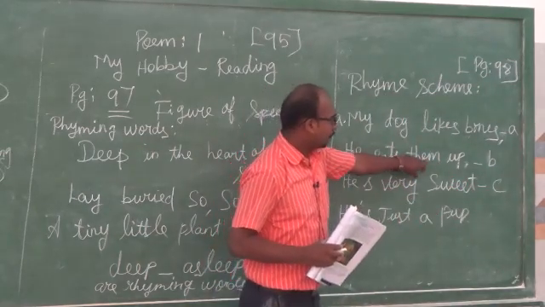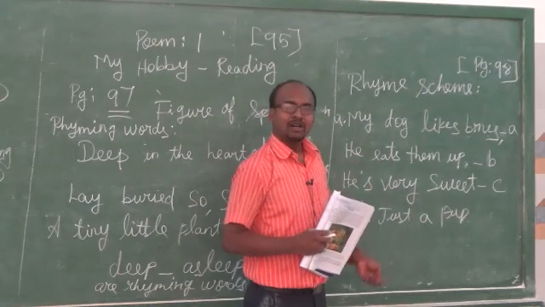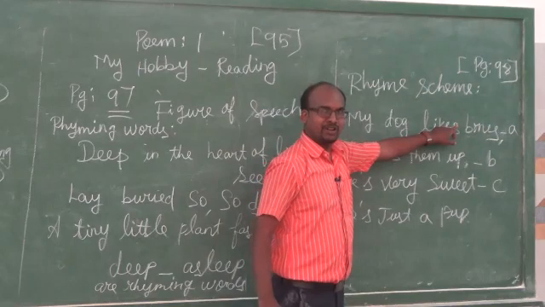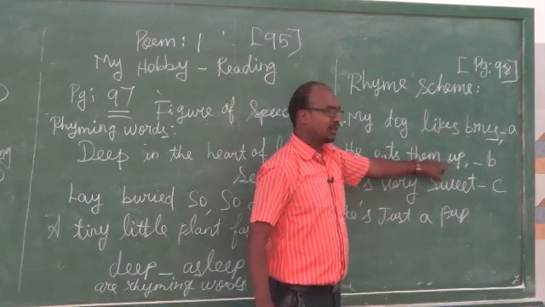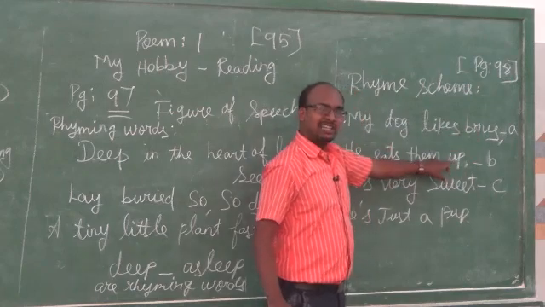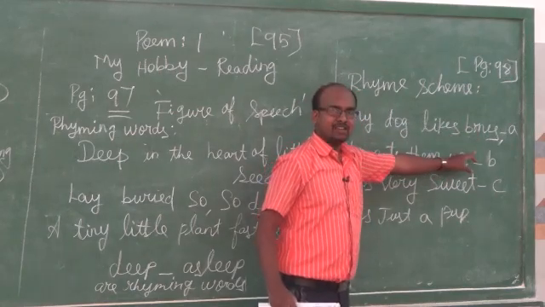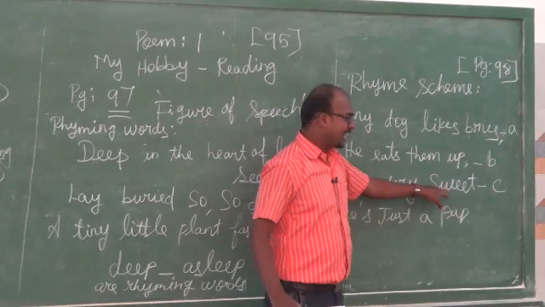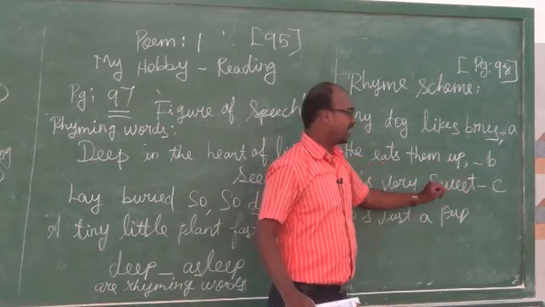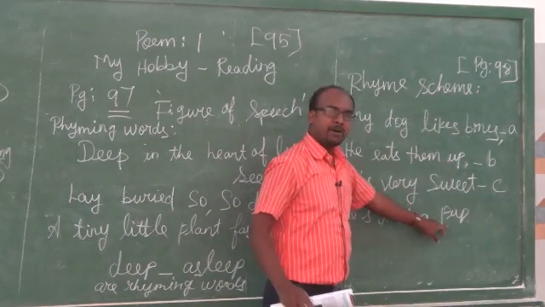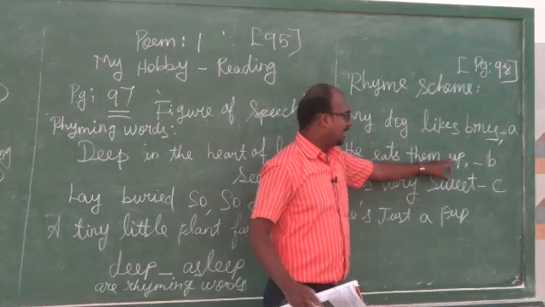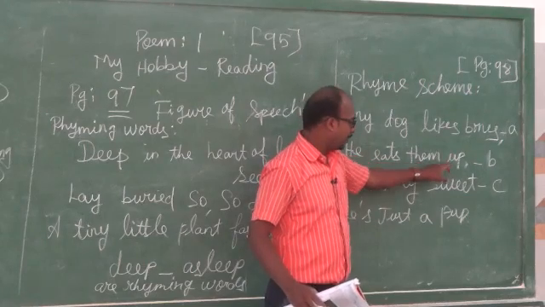Bones, up. Sweet, pup. Dear children, just listen. Bones is one sound, so we give A for the first one. Up is another sound, we put B for up. Sweet is another sound, so we put C for sweet. Once again pup: the same sound as in the second line, up, pup.